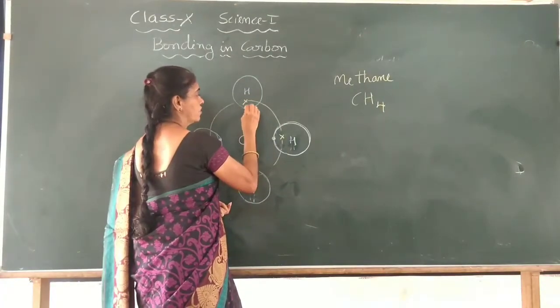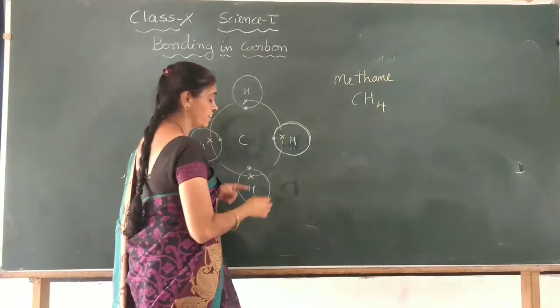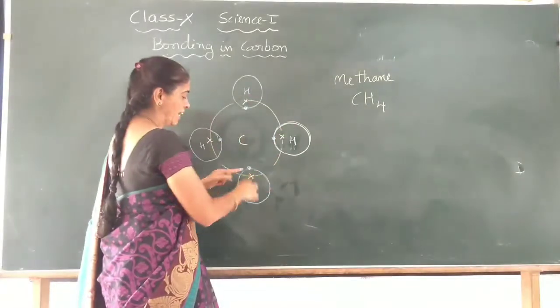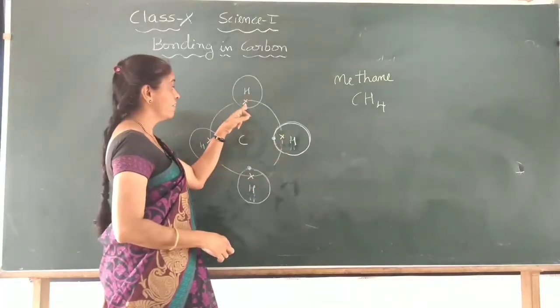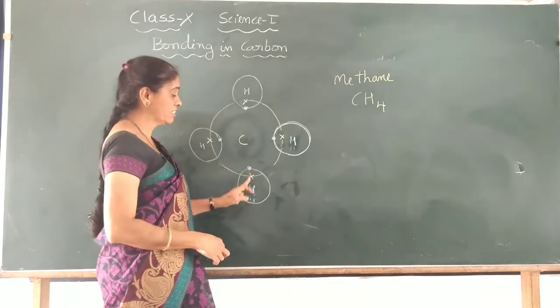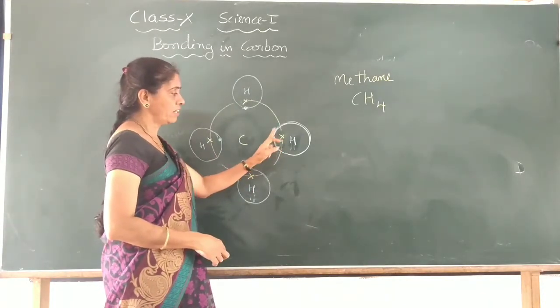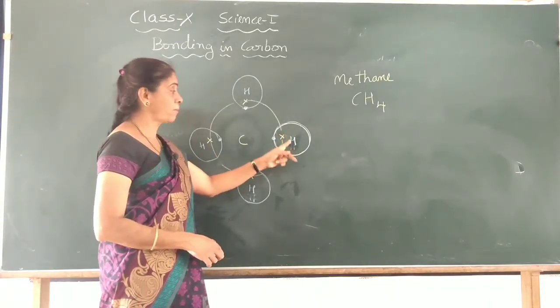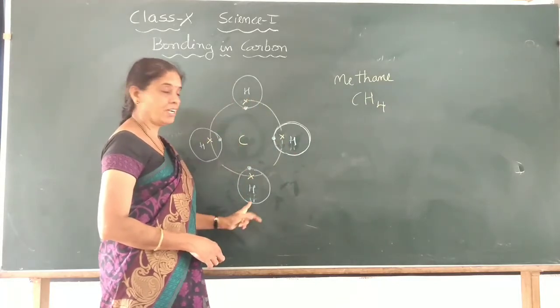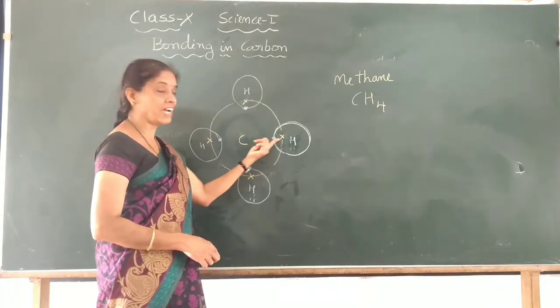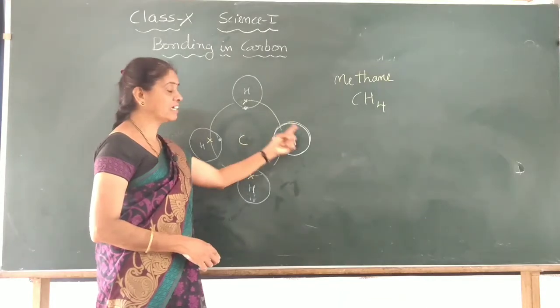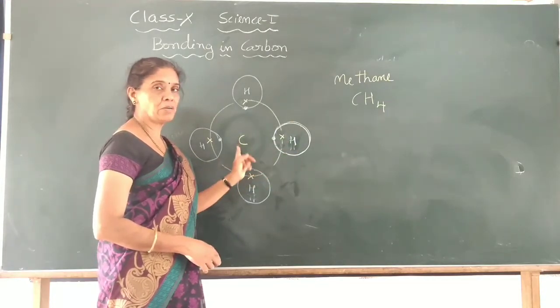Hydrogen, one electron. Now if you see here, this carbon has got 4 valence electrons, and each electron it will donate to a separate hydrogen atom, and they form a shared pair of electrons to form a single covalent bond between the carbon and hydrogen.